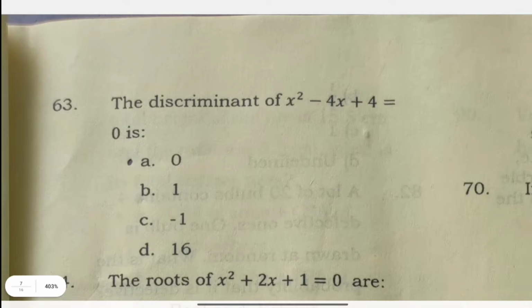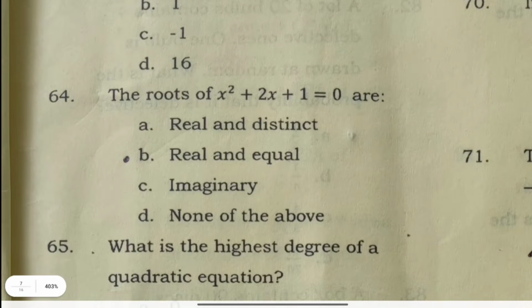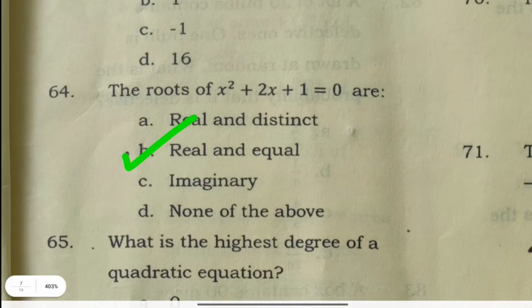The sum and product of the roots of 2x squared minus 3x plus 1 equals 0 are called 3 by 2 and 1 by 2. The discriminant of x squared minus 4x plus 4 equals 0 is 0. The roots of x squared plus 2x plus 1 equals 0 are real and equal.